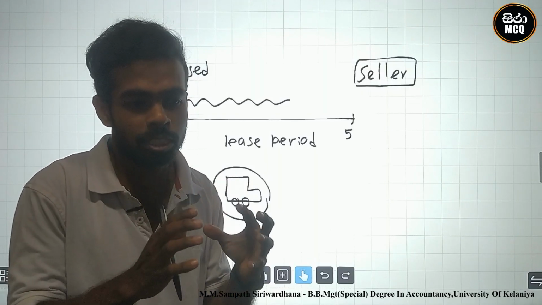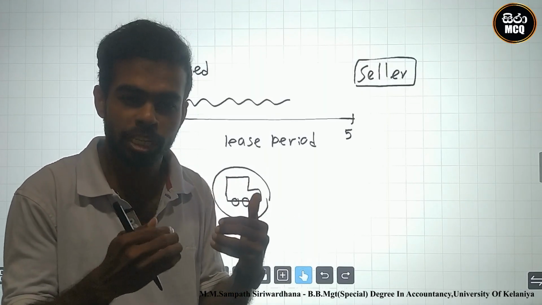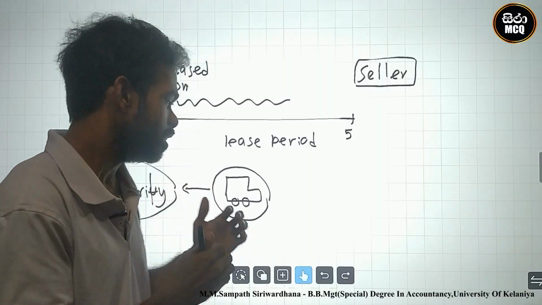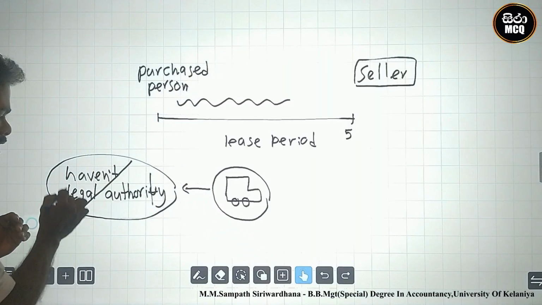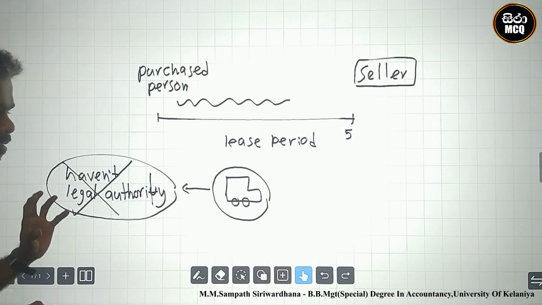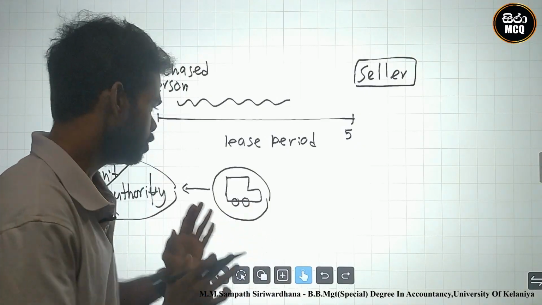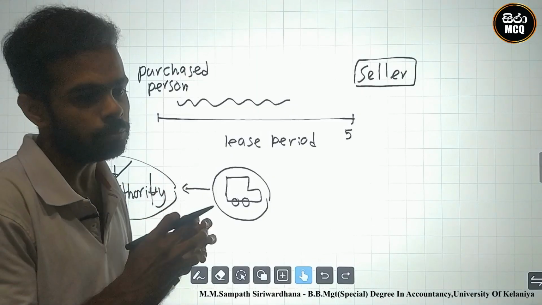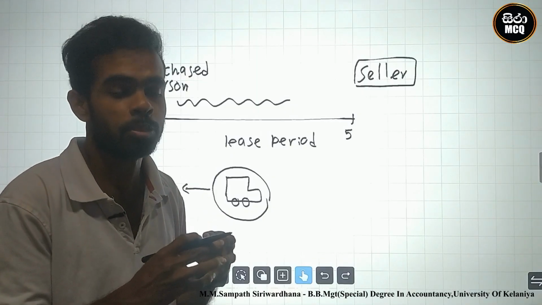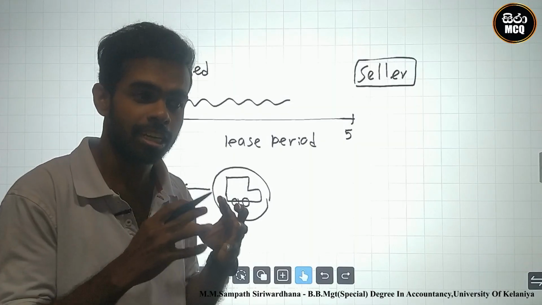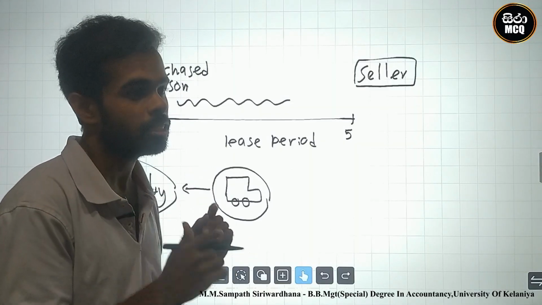Why? According to the accounting concept, that is the major one. The legal authority is not relevant. In legal activities we can use it, but for accounting purposes we can identify the right of use asset as a non-current asset. Why?